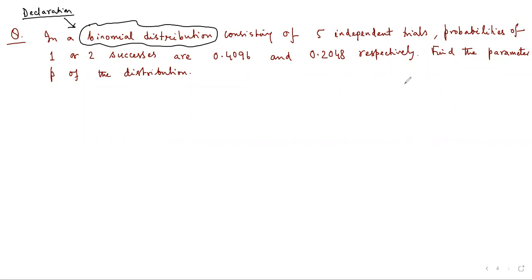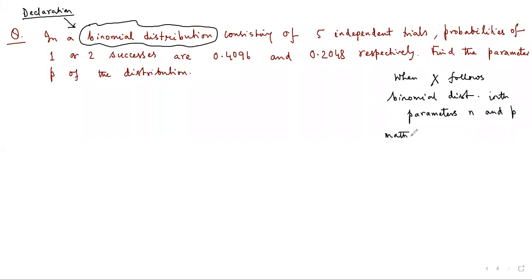And we know that the parameters of the binomial distribution are the number of experiments and the probability of success. Remember, when X follows a binomial distribution with parameters small n and p, mathematically we write it as follows.